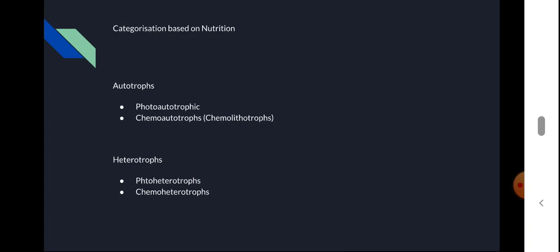In most cases this oxidation of organic compounds is not complete, as it is in animals. That breakdown of organic molecules is not complete.